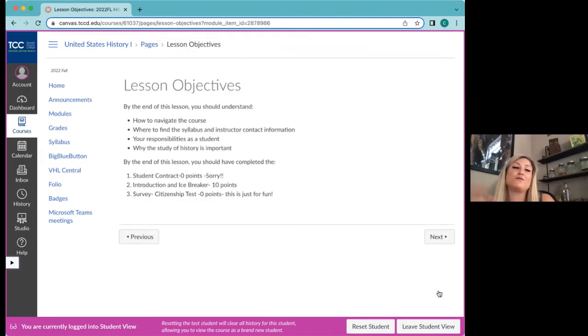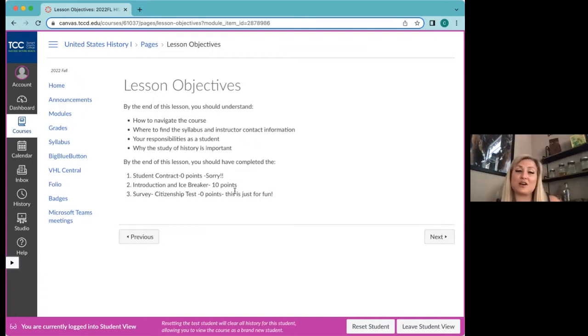Okay, so this is your first assignments for the course, and this is in the orientation part. There are going to be 3 different things to do in the orientation. The first is the contract. It is not worth any points. I will have students email me asking where are my points for my contract. Sorry, it is just to turn it in and make sure that you are here in this course and checking in, and it's a way for us to see if everyone's able to log in.